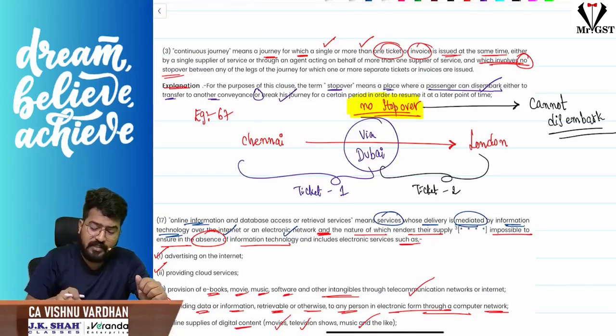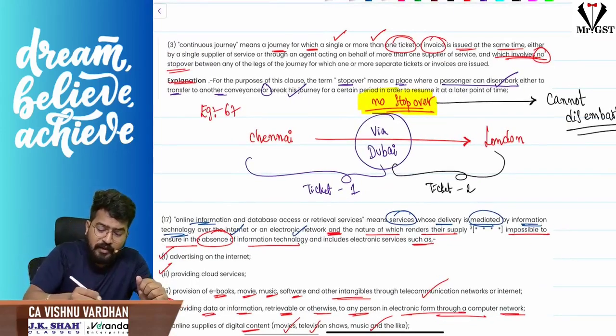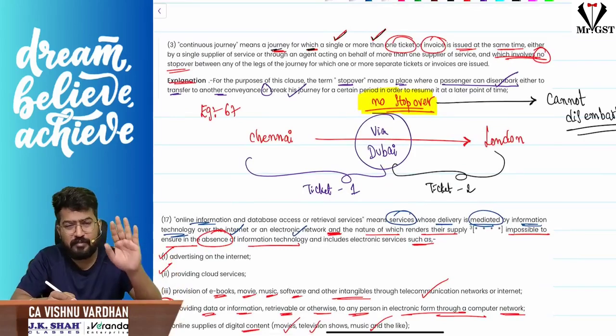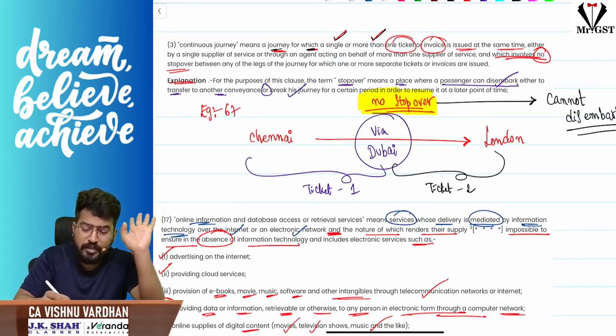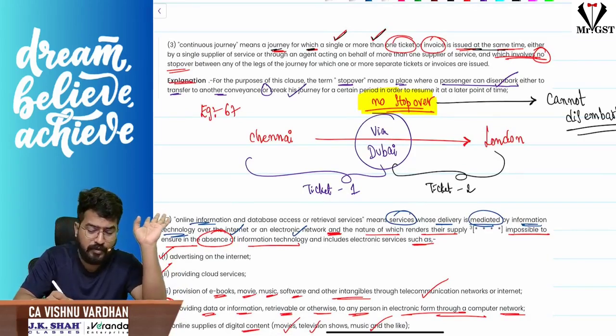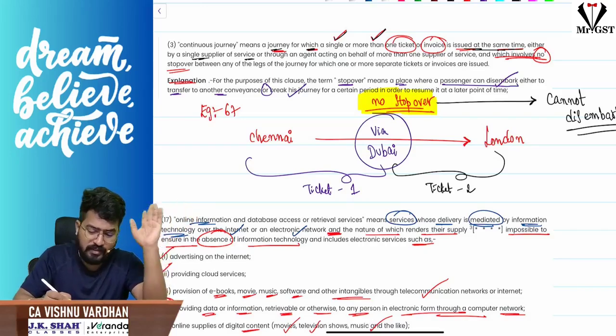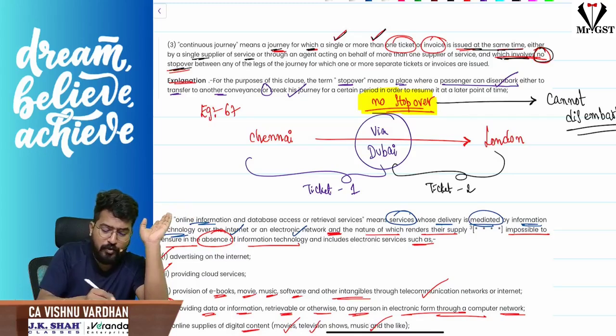Continuous journey means, see here the definition says, a journey for which either a single invoice or more than a single invoice or ticket is issued, that means one ticket or more than one ticket issued at the same time, either by a single supplier or multiple, it doesn't matter. The important thing is that it involves no stopover.